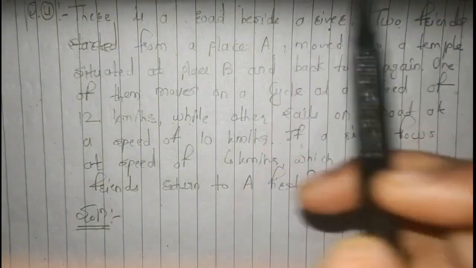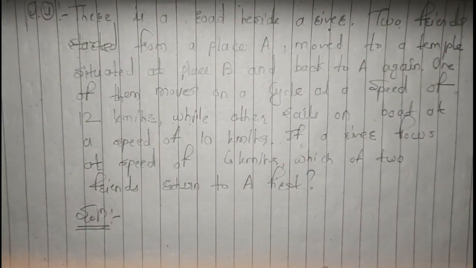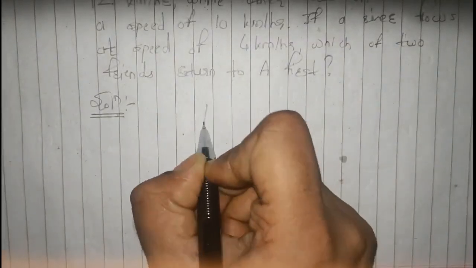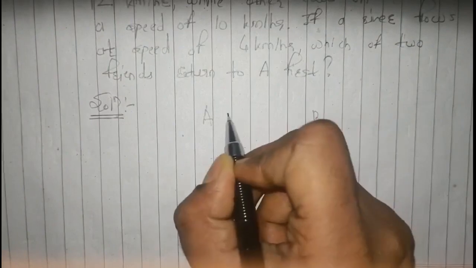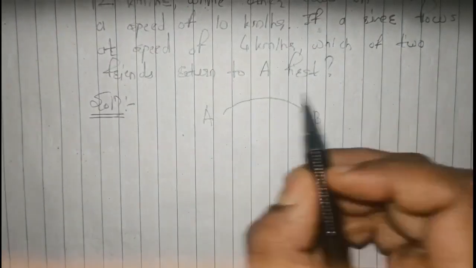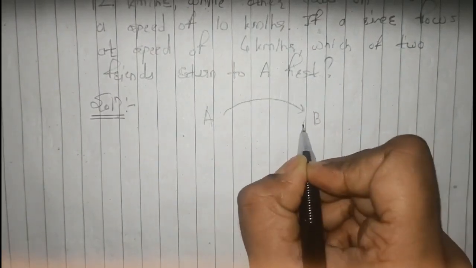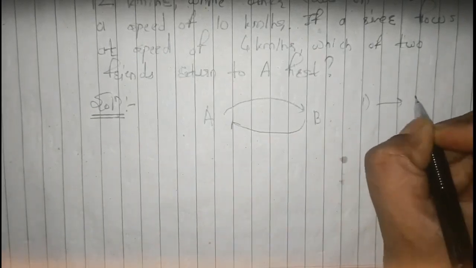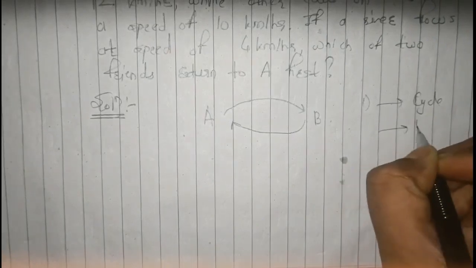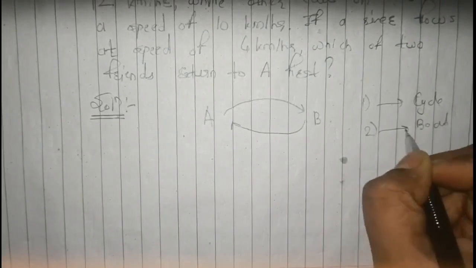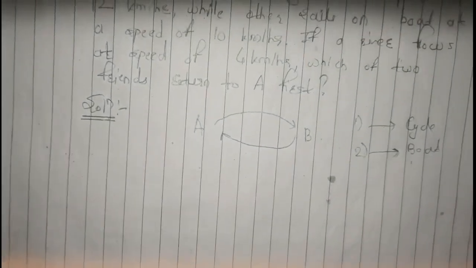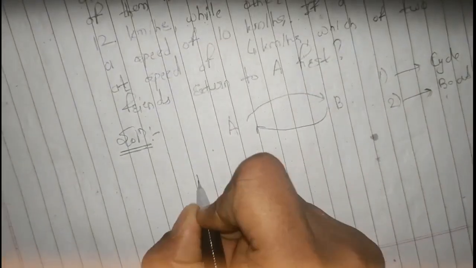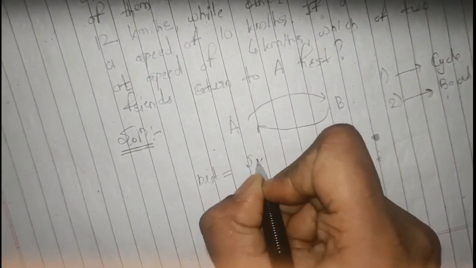So one friend is going by cycle and one friend is going by boat. That is the main question. For example, here we have a place A, we have a place B. Both of the friends are going from place A to place B and then coming back from place B to place A. Now when we say cycle, we just have to consider one fact, that distance is equal to speed into time.